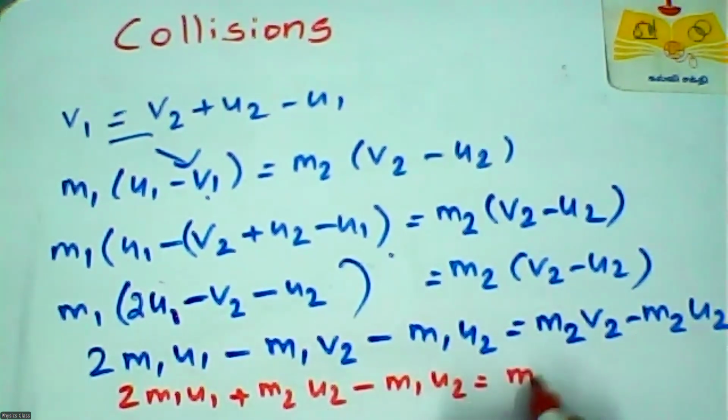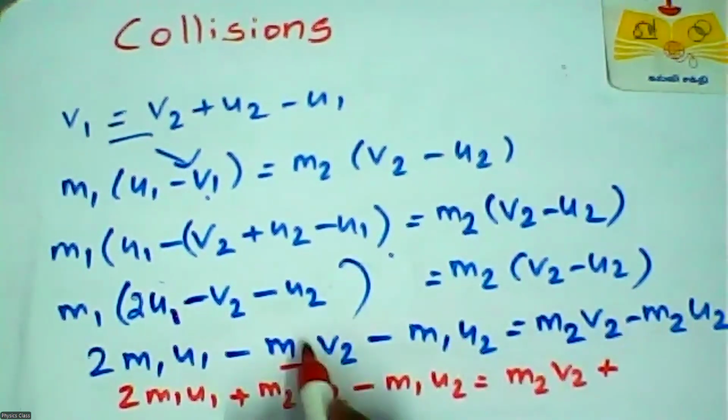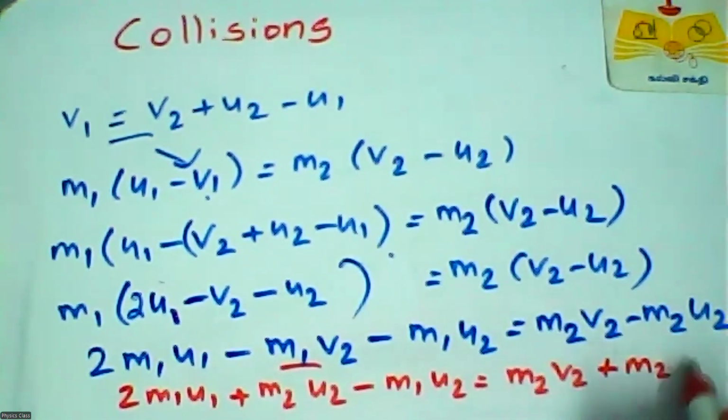Okay, m2 v2, plus, because this quantity goes here. So plus m2 v2, right? So in this quantity we can take v2 as a common.